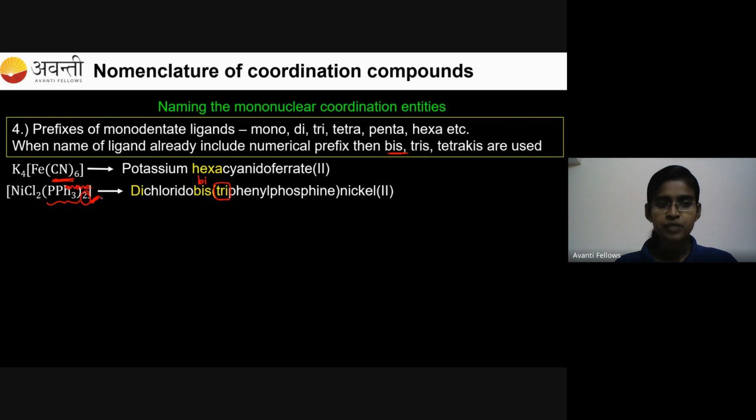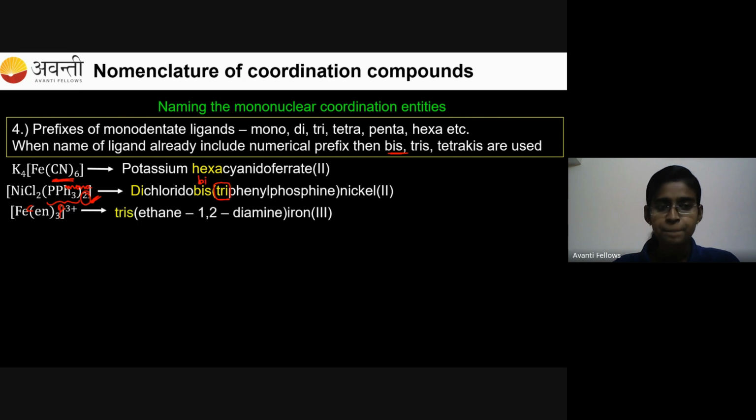According to the alphabetical order, chloro comes first and triphenyl comes next. So it is represented as dichloridobis(triphenylphosphine)nickel(II).